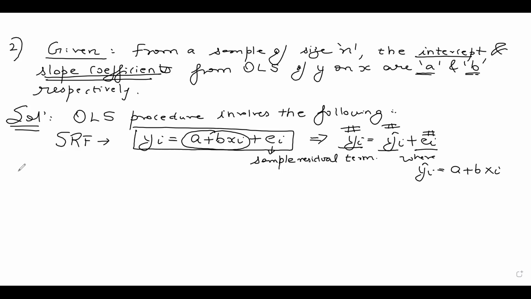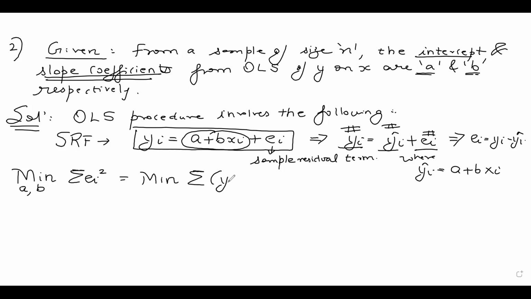So what optimization problem does the OLS procedure involve? The objective is to minimize summation ei square, and the objective is to choose the intercept term and the slope coefficient. So this is my OLS procedure. Now I can write ei as yi minus yi hat. So minimize summation of yi minus yi hat whole square.